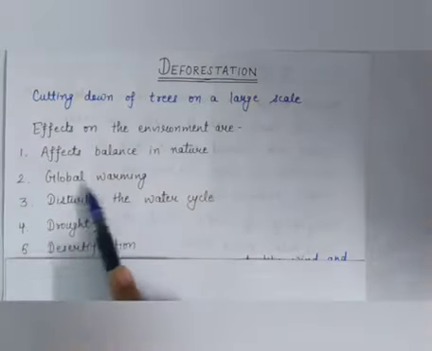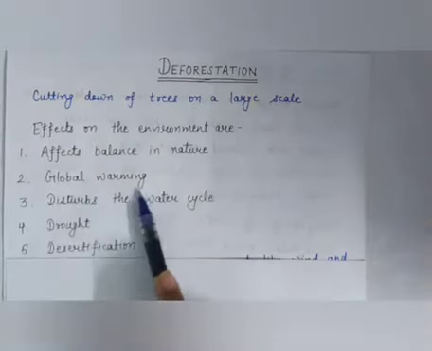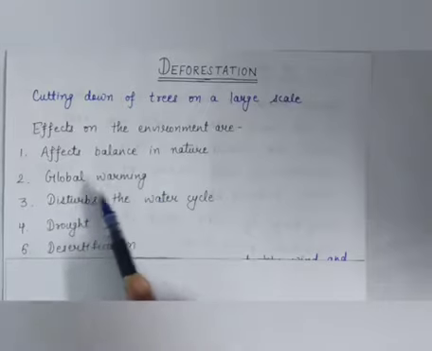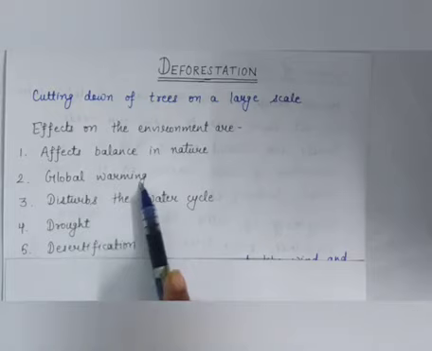Second is global warming. So as we have already learned that trees use carbon dioxide to prepare their food. So when forests are cut down, the level of carbon dioxide in the atmosphere goes up, which results in the increase in temperature and causes global warming, means increases the temperature of the earth.